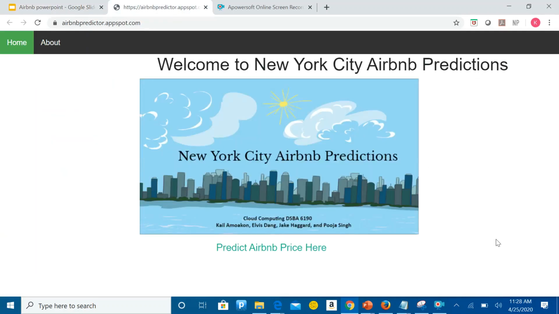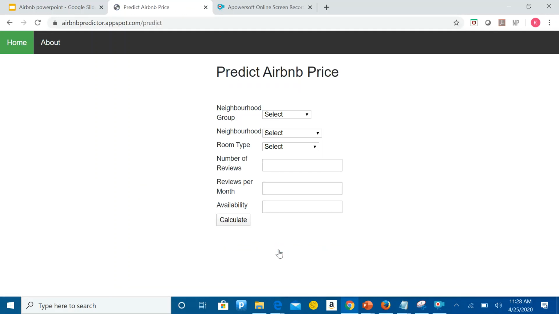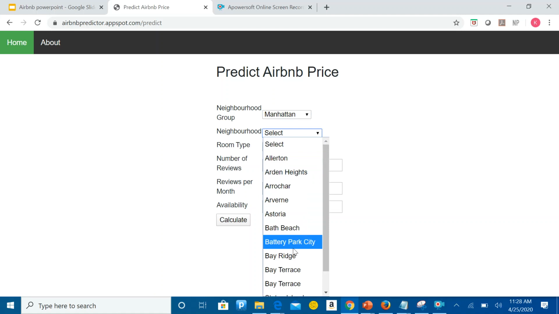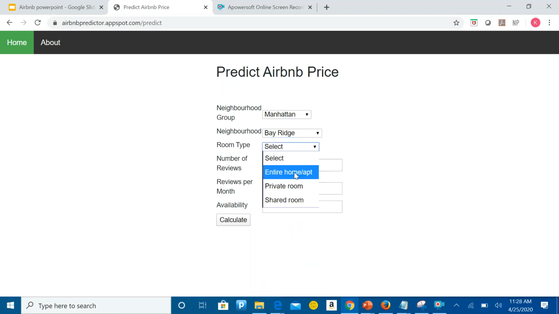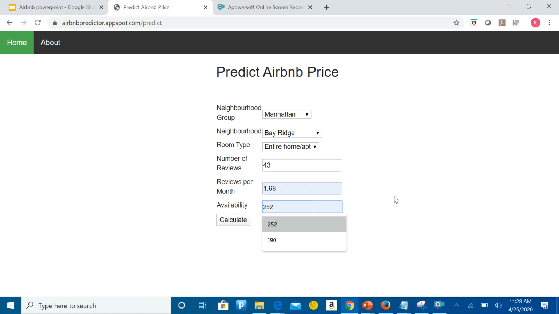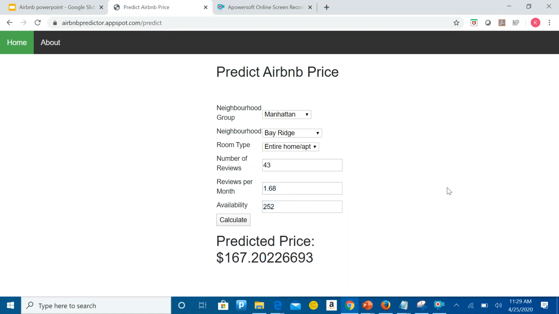The user is welcomed with an image, and they click on Predict Airbnb Price. They will be navigated to a form with a text typing option and a drop-down menu option depending on the feature. So let's say that I'm a client and I want to have a neighborhood group in Manhattan. In any neighborhood, you want an entire room, 43 reviews, let's say 1.6 reviews per month, available for 252 days out of 365. And this is the predicted price for the user, and it will automatically come for their desired Airbnb.